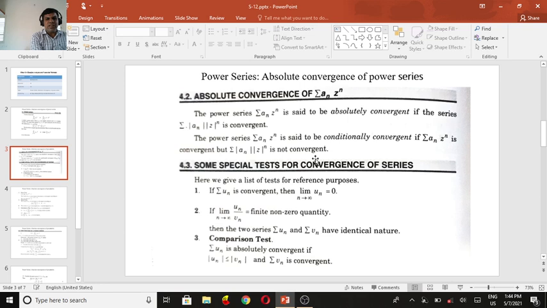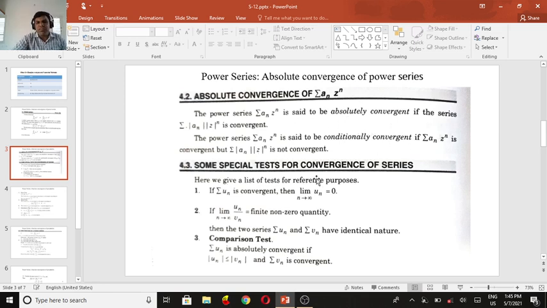So for absolute convergence, the sum of mod a_n and mod z^n is convergent. For conditional convergence, the sum of mod a_n and z^n is not convergent. This is the difference between absolute convergence and conditional convergence. In conditional convergence, some condition is applicable, while absolute convergence is directly convergent.